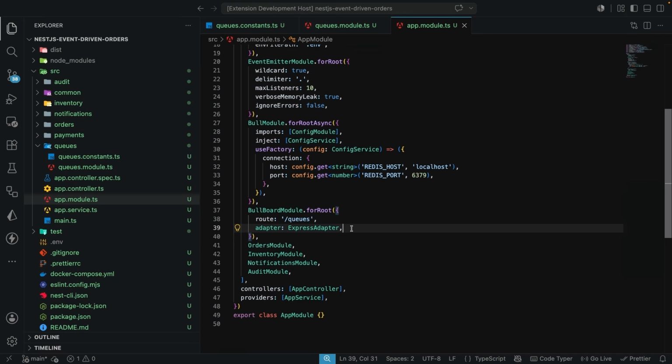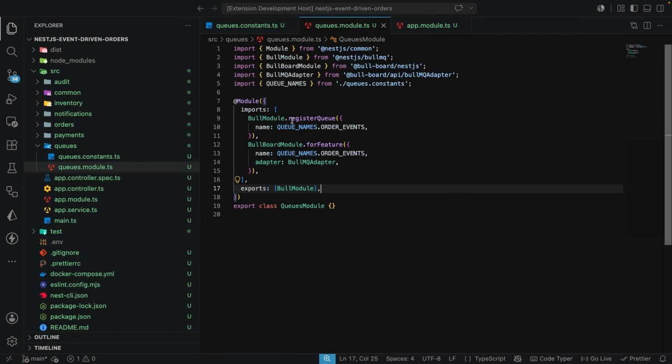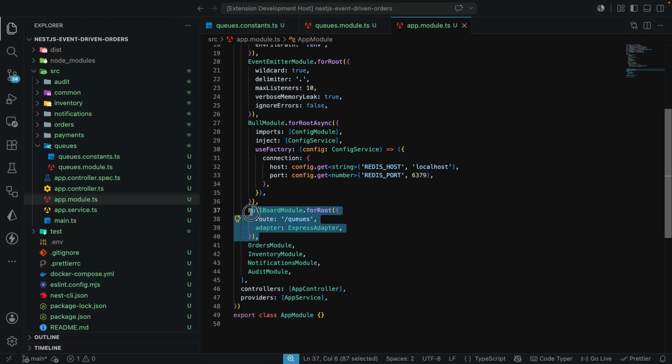This only needs to happen once at the root level of the application. But over here in the queues module, we registered this forFeature. It goes on to add our own specific queue to what we have over here. So that's how NestJS does what feels like some magic under the hood, but this is how everything is connected.